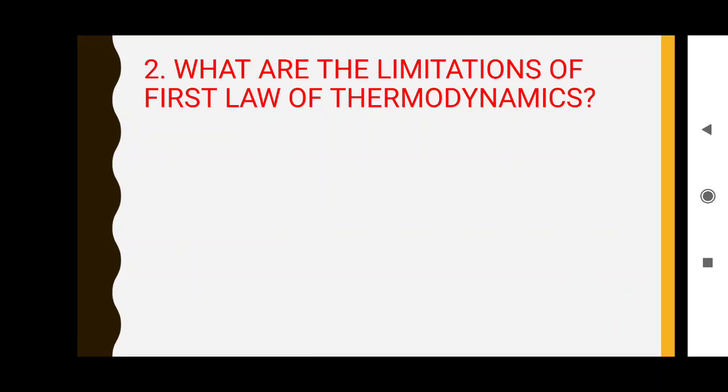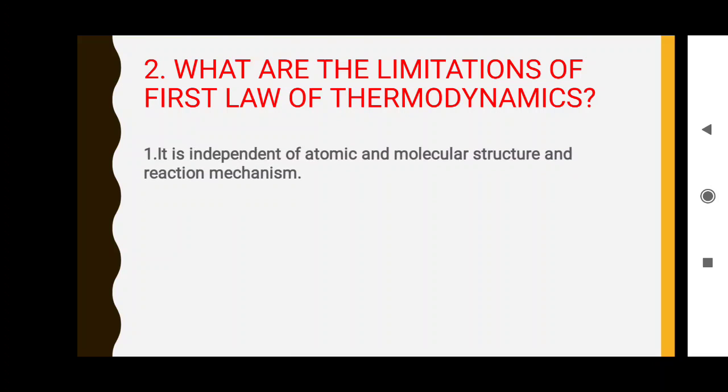Question number 2. What are the limitations of the first law of thermodynamics? It is independent of atomic and molecular structure and reaction mechanism. So, thermodynamics denotes only the flow of heat.